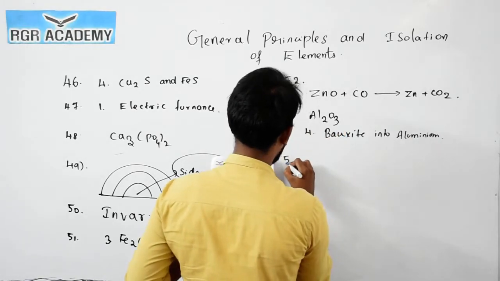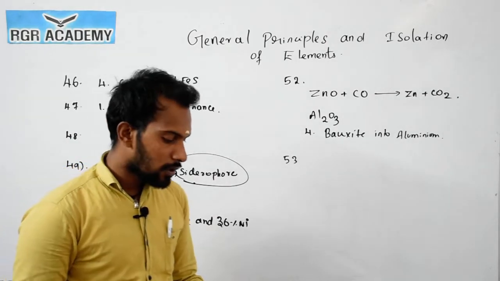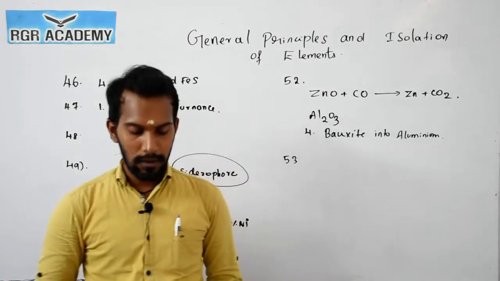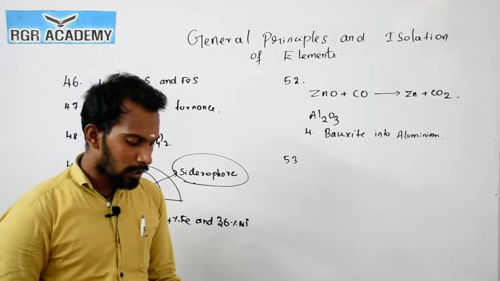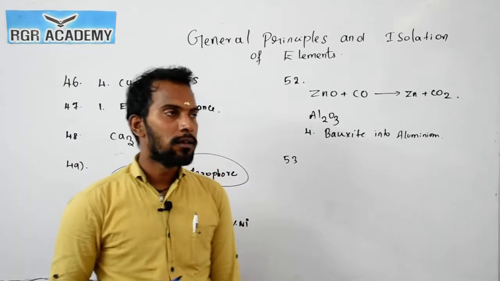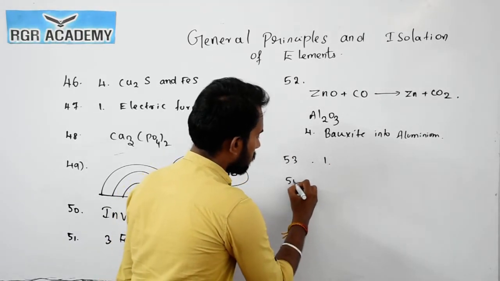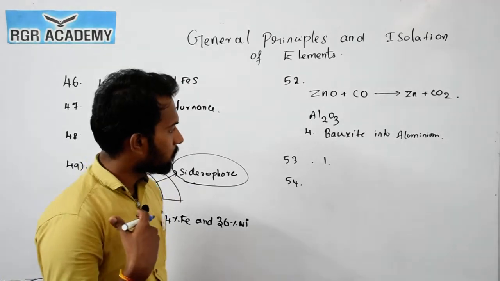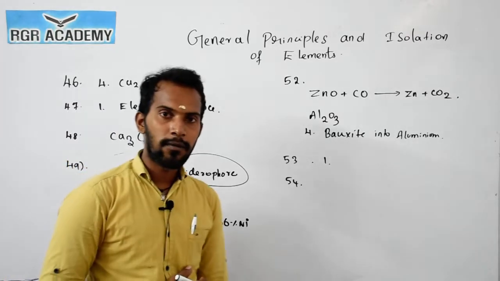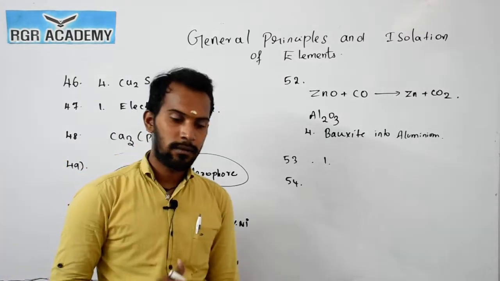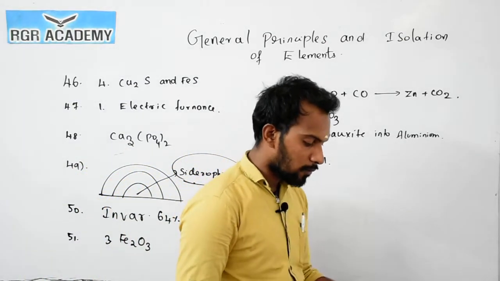Now the question number 53. In metallurgy, zinc flux is not used as... Zinc is volatile. So zinc flux is not used because zinc is volatile and can be easily separated. So the answer is 1. This is a direct question. We need to be clear about these concepts, then only can we answer this type of question. These questions are direct questions. Now the question number 54. The process used for the concentration of ore.